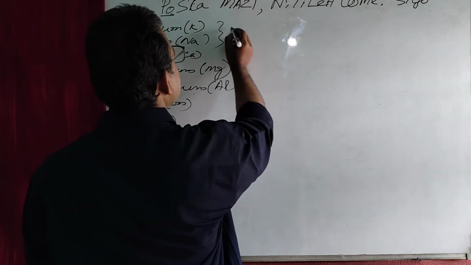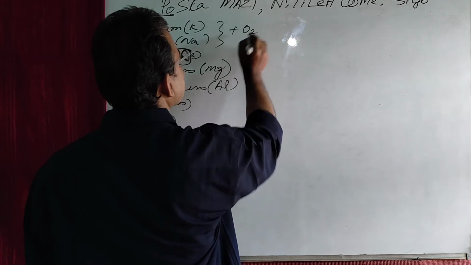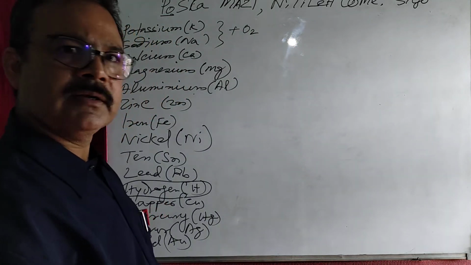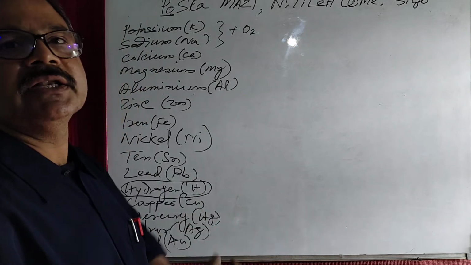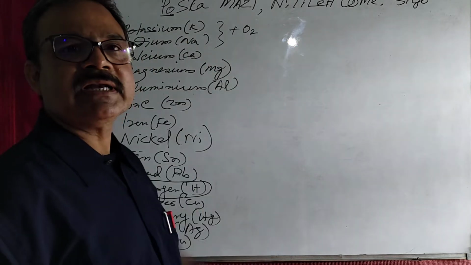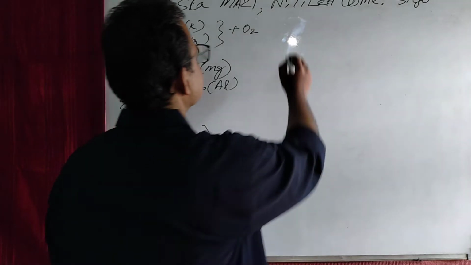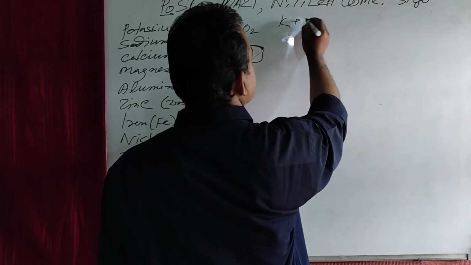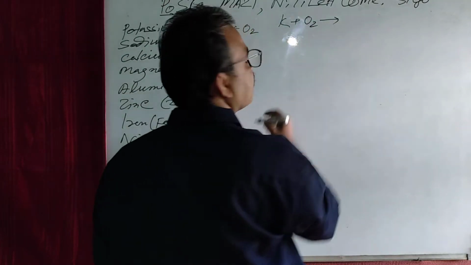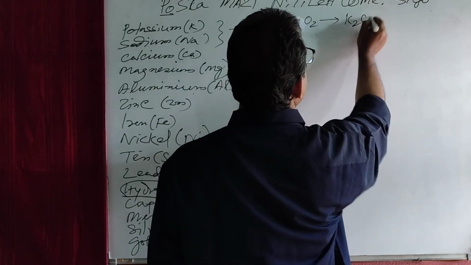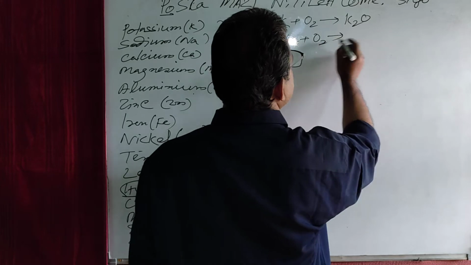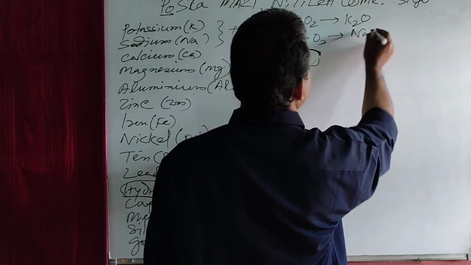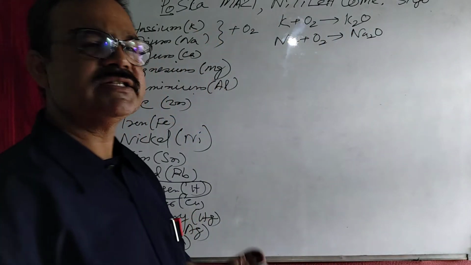So, whenever these metals come in contact with oxygen, they react with oxygen vigorously at normal condition to form respective oxides. Potassium, when it comes in contact with oxygen, immediately forms potassium oxide. And similarly, sodium forms sodium oxide at normal condition.